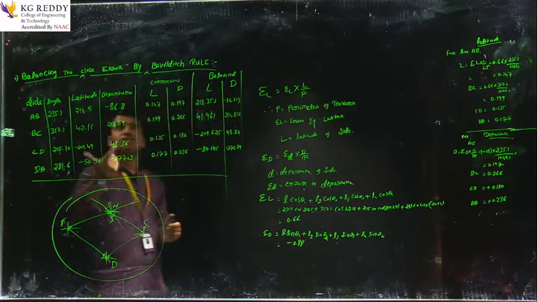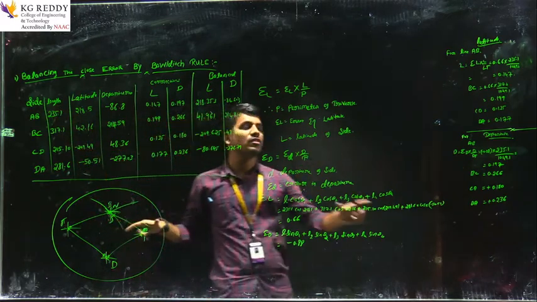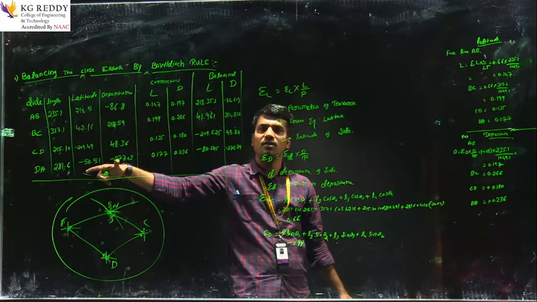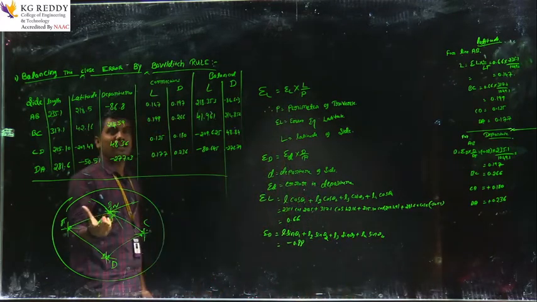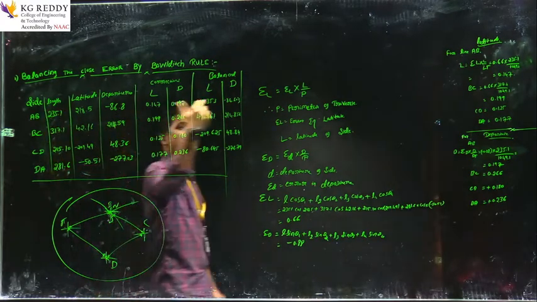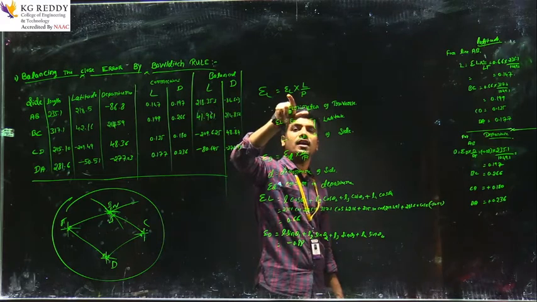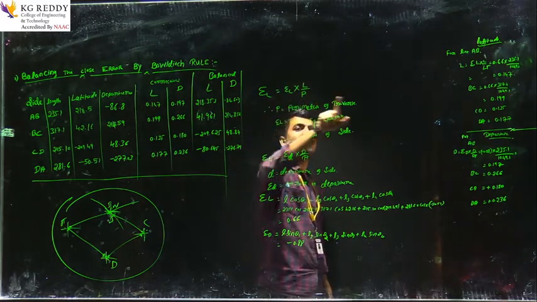Here some data are given, and then I will calculate all the latitudes and departures. You should know the corrections of each and every point of the lines. So let us discuss the starting point, which is sigma L equal to sigma latitude into length of that line divided by perimeter of the traverse.